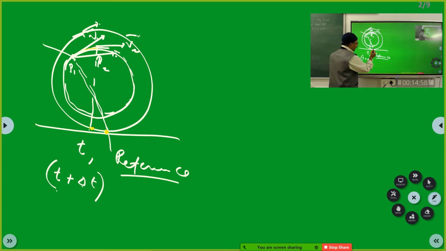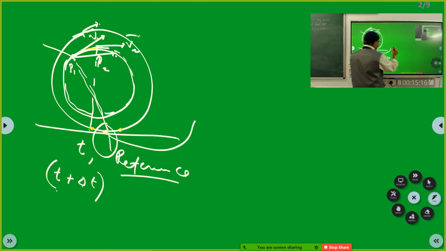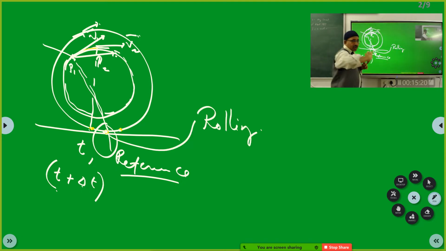What I want you to appreciate here is that if you had considered some particle here, then in due course of motion the particle came here and then it came here. Now here we use a concept called rolling.